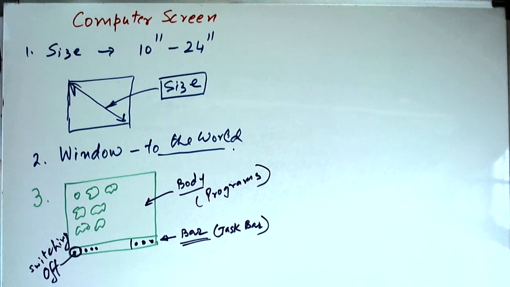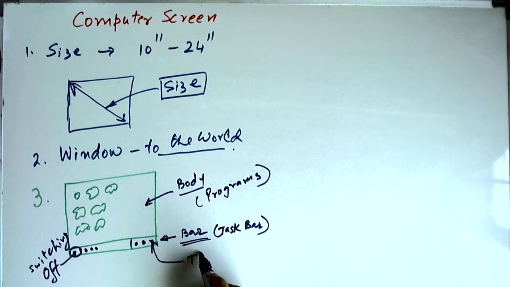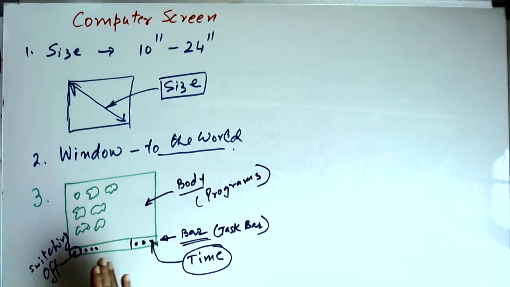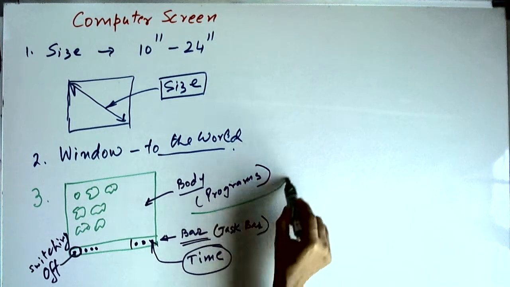Whereas here, normally you will see the time. So the computer is also like a clock. It will always keep giving you the correct time. And then there are many other icons which will tell you the status, telling you what the various facilities available on the computer are. And these are the various programs which are available.